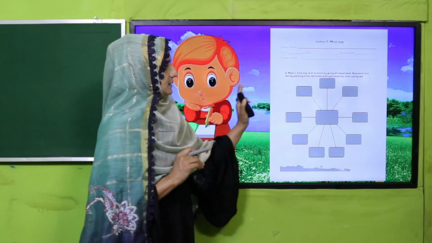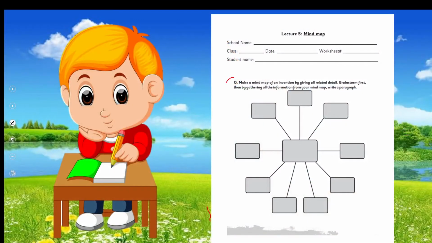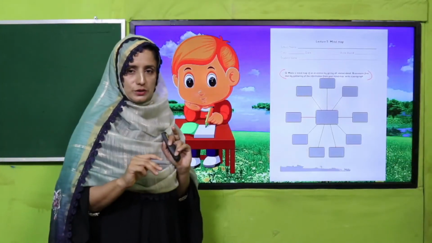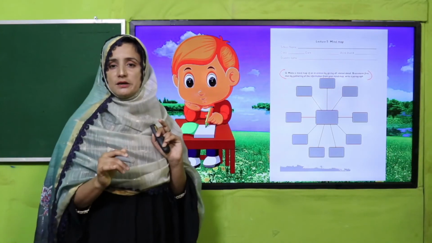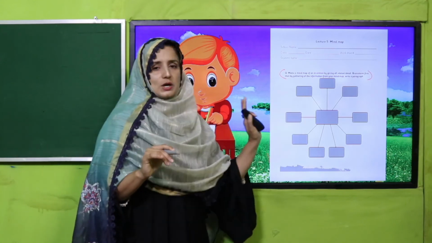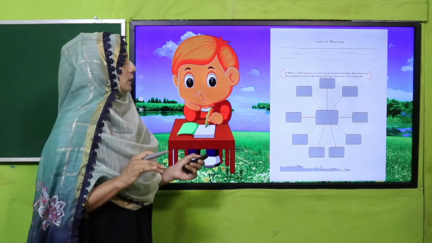So this is lecture 5 and mind map. My dear students, my dear teachers, this is the worksheet, and the worksheet link is given. You should provide it to your students and let them make a mind map and give them a topic of their own choice. Then they will make a strong mind map and they will learn about it.